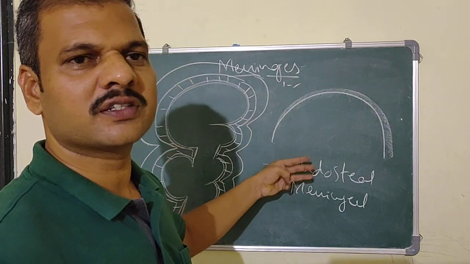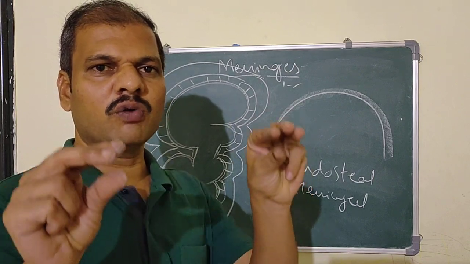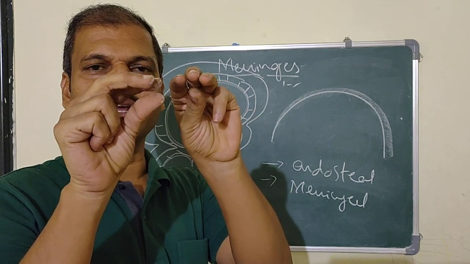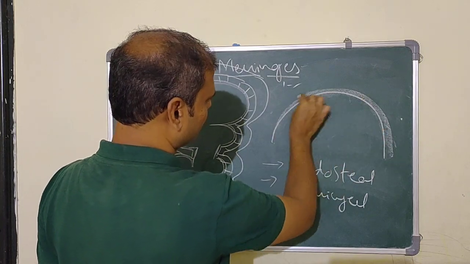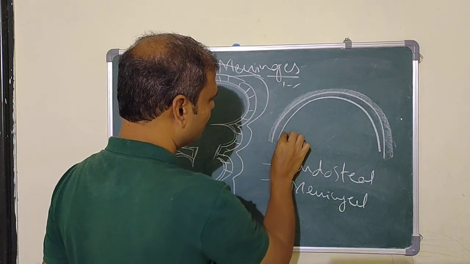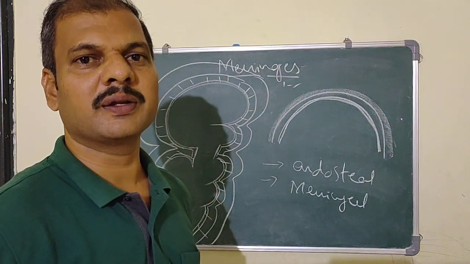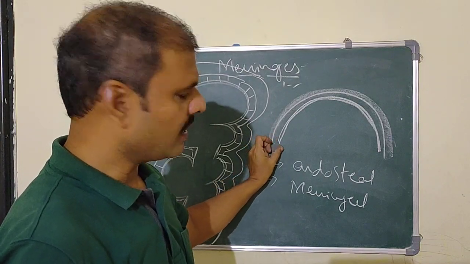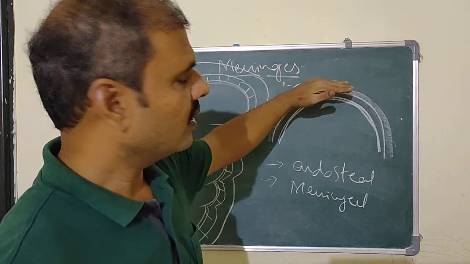Likewise, there are two layers of the dura mater, and these two layers are always close, not adherent, yes, they are very close. For example, here this is the bony part, this is the endosteal layer, and this is the other inner layer, the meningeal layer. So this is the endosteal layer and the meningeal layer. The endosteal layer will be closely adherent to the bony part.